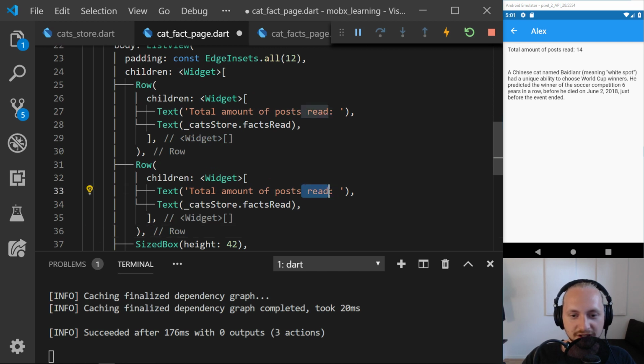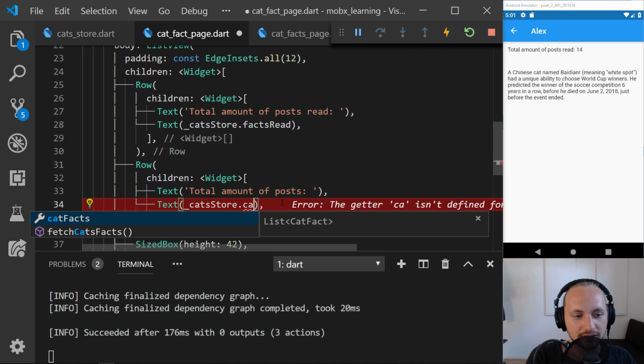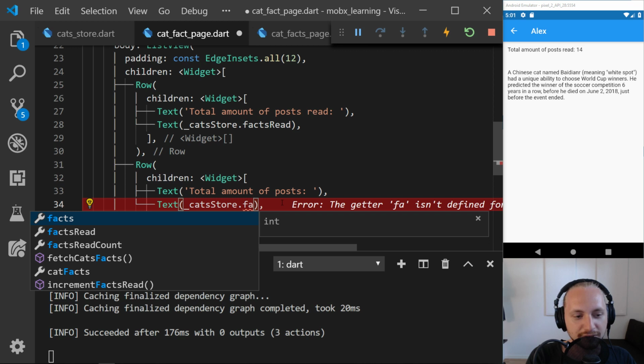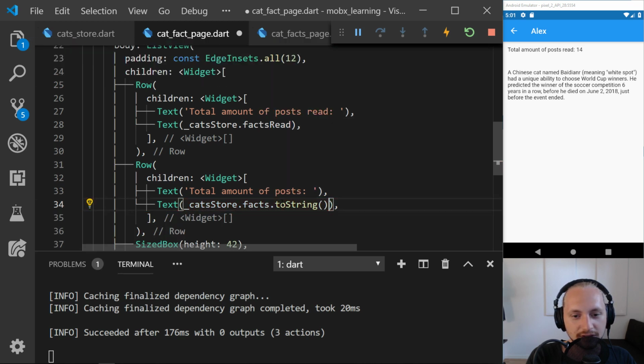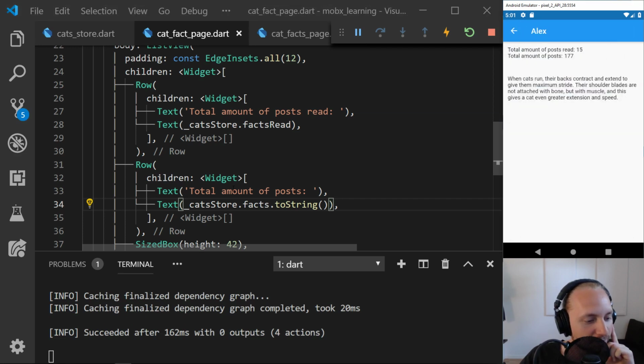And this will be the total amount of posts, and that will be the facts. Was it facts? Yeah, that's the total amount of facts. So now we can display that also in different pages of the app.